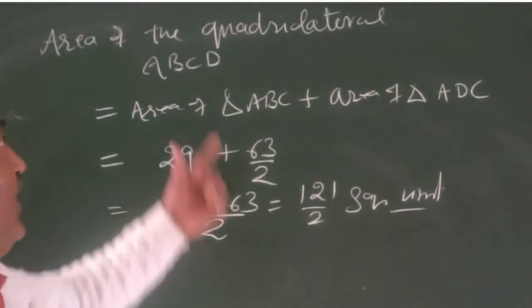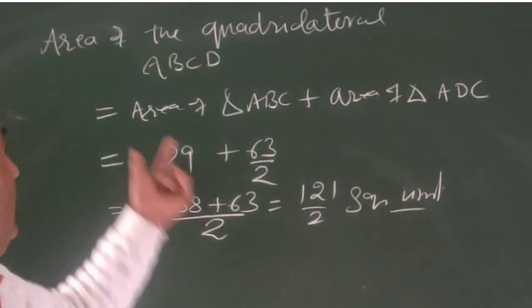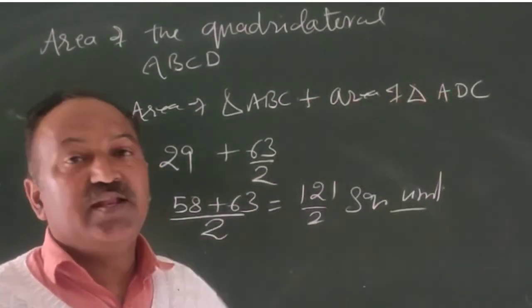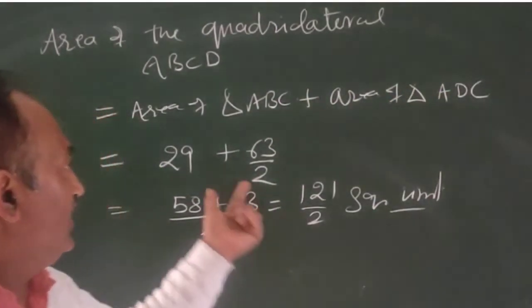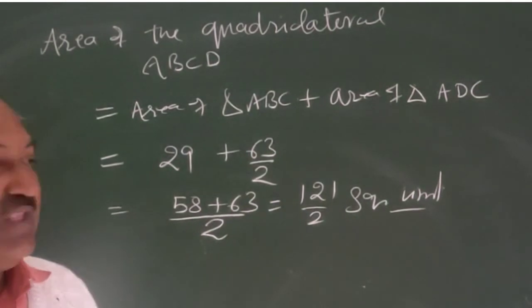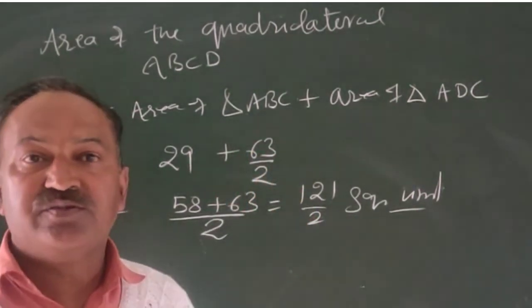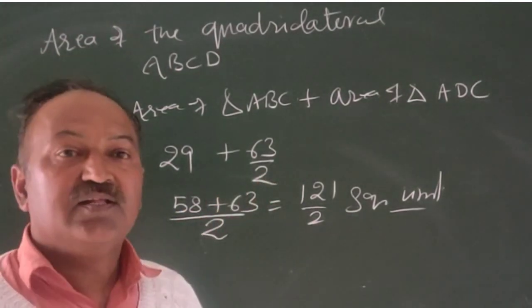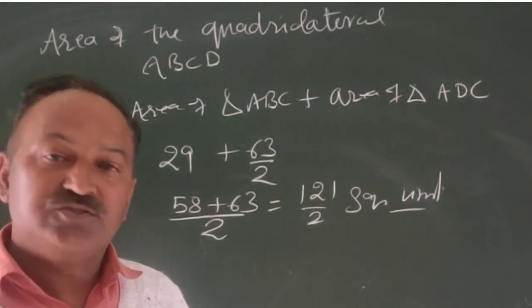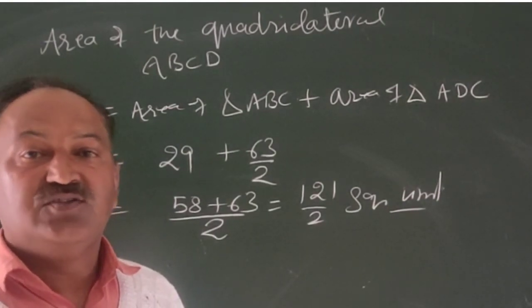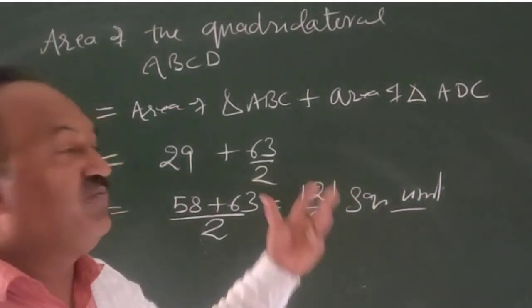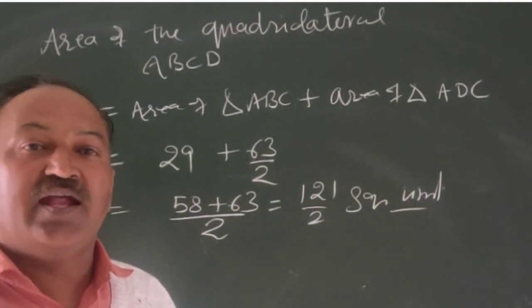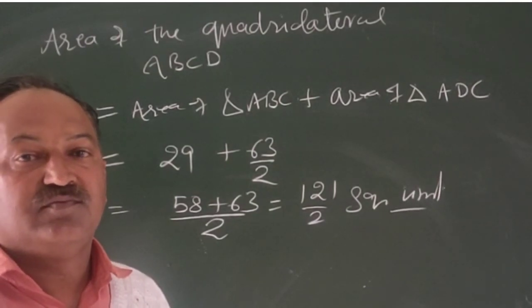Now area of the quadrilateral ABCD will be equal to area of the triangle ABC plus area of the triangle ADC. That is equal to 29 square unit plus 63 upon 2 square unit. Taking LCM, we get 58 plus 63, that is 121 upon 2 square units. This is the method to find the area of a quadrilateral by finding the area of the two triangles and taking their sum. That's all.